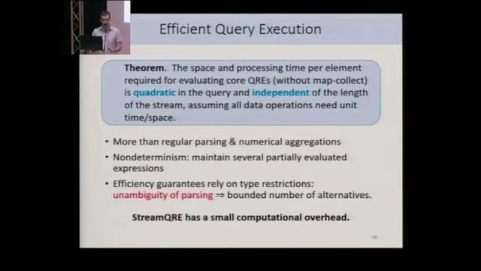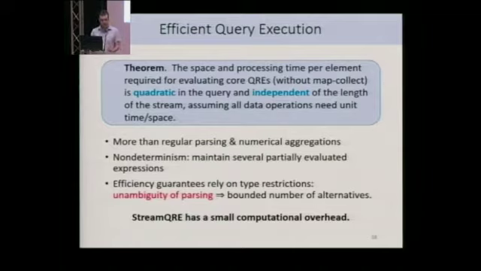So let's move now to the aspect of how a query described in the StreamQRE language can be transformed into efficient code. And here, the main theorem is a strong efficiency guarantee that says that the space and processing time per element that we need to evaluate core QREs, let's say now without the map-collect construct, is quadratic in the size of the query and independent of the length of the stream.